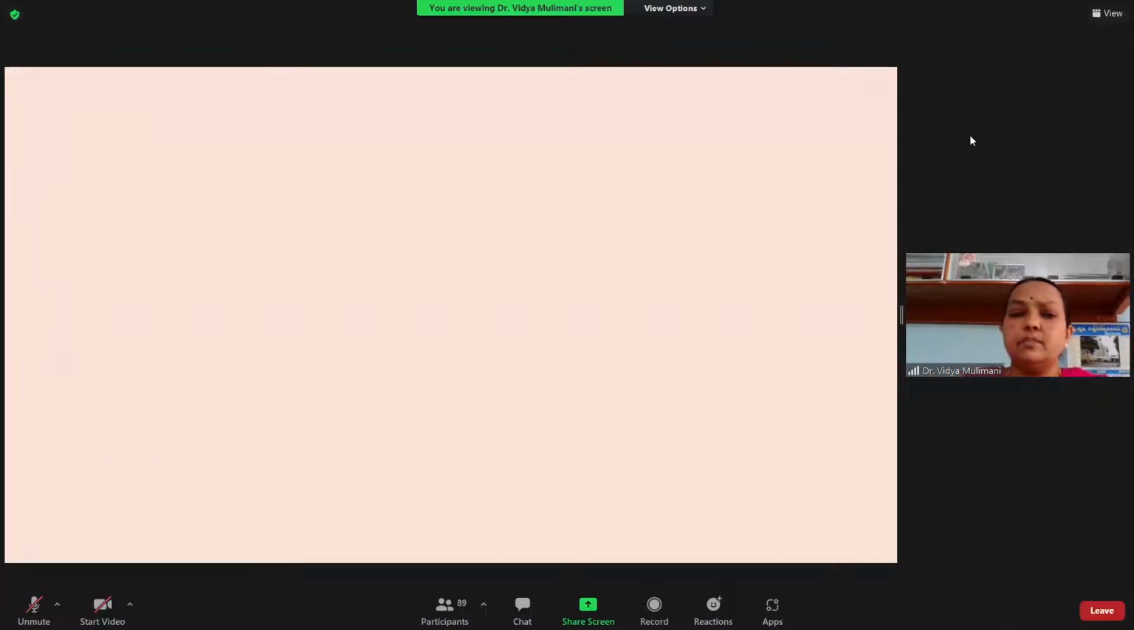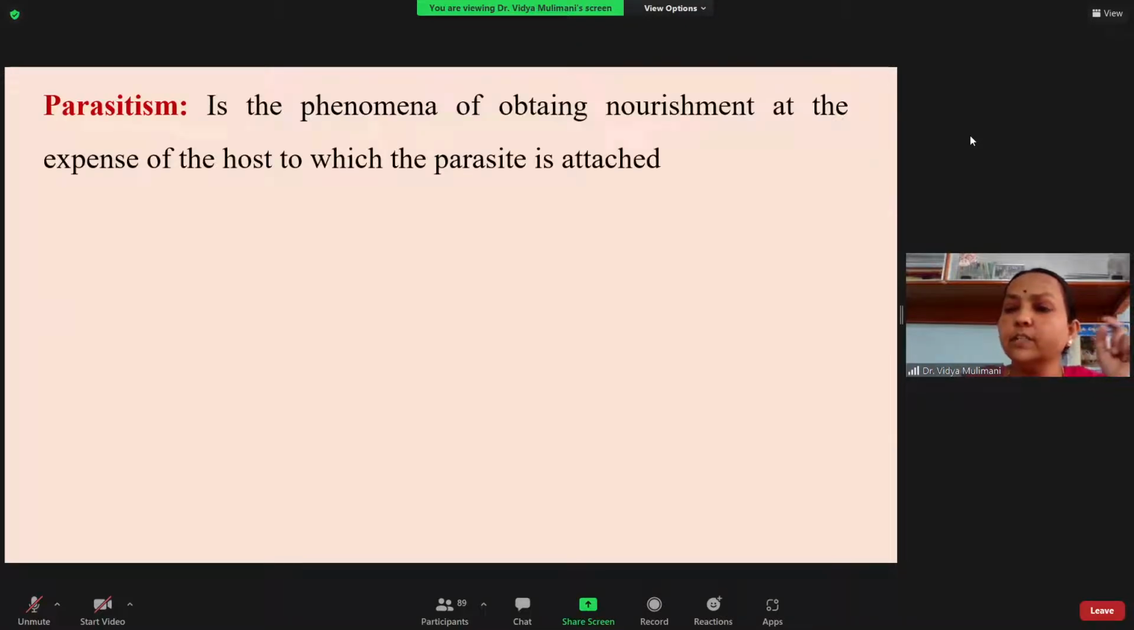So the next term you have is parasitism. So what is the meaning of parasitism? It is an act or the phenomenon of obtaining nourishment at the expense of the host to which the parasite is attached. That means the parasite is getting the benefit by getting the nutrients, mainly food and also shelter. So obtaining the nourishment at the expense of the host, to which the parasite is attached. So this is what is called parasitism.